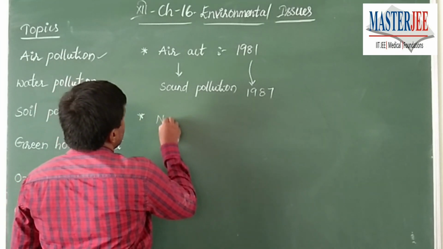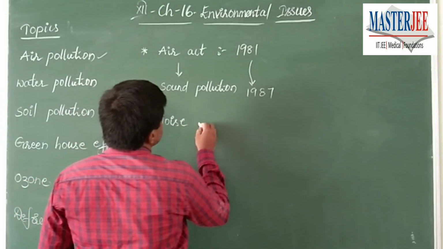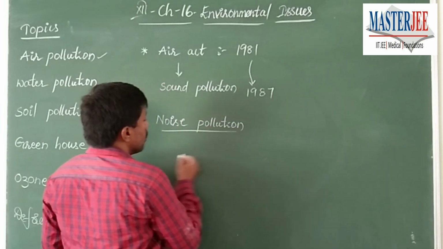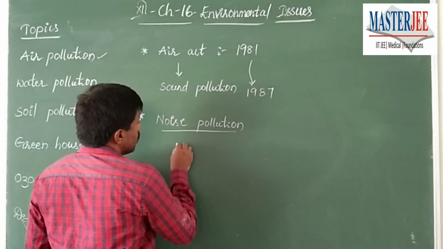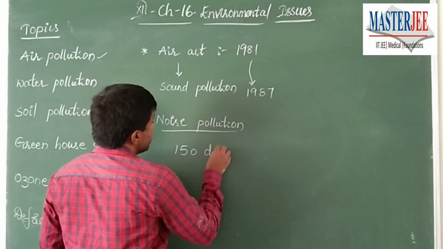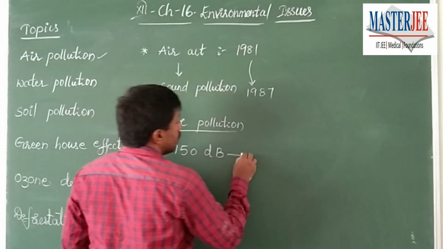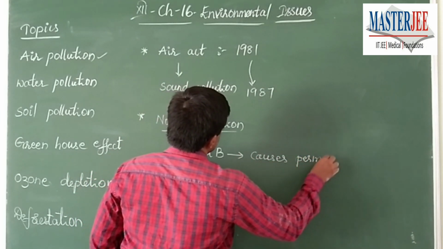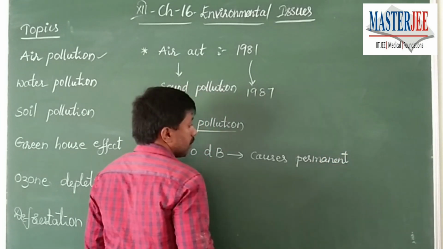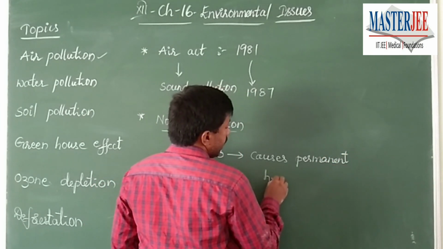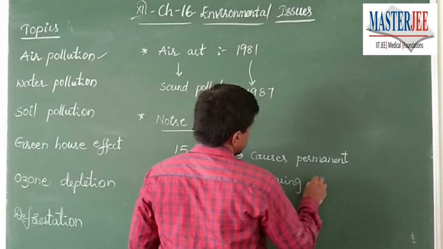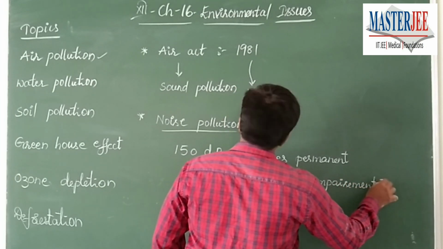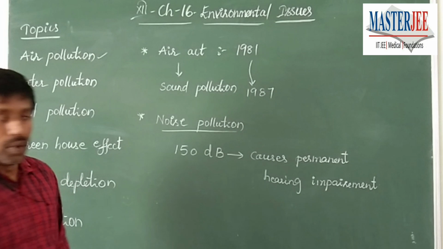On noise pollution, you need to remember one important point. Sound which is 150 decibels or more causes permanent hearing impairment. So this is one important point.